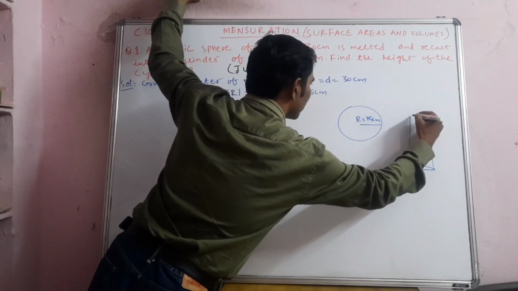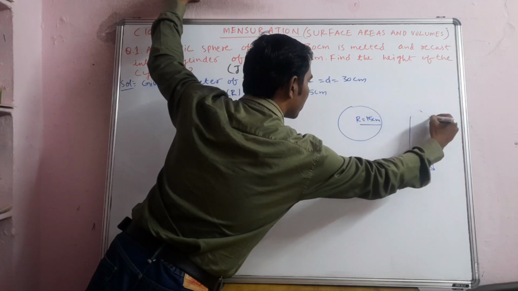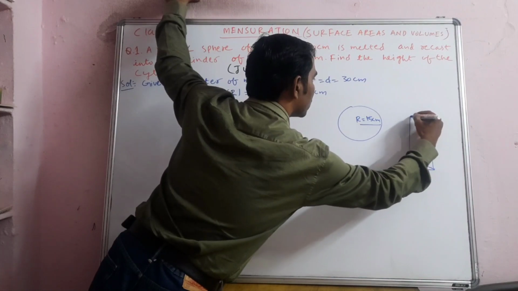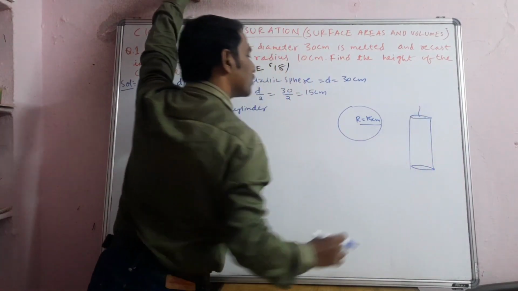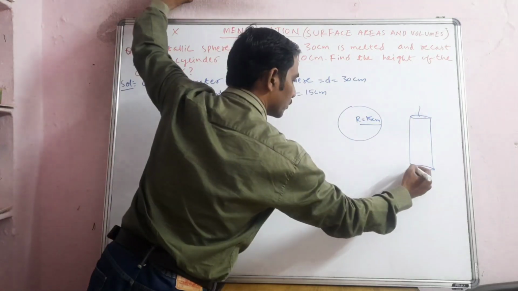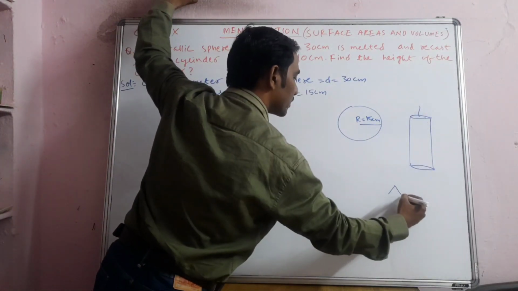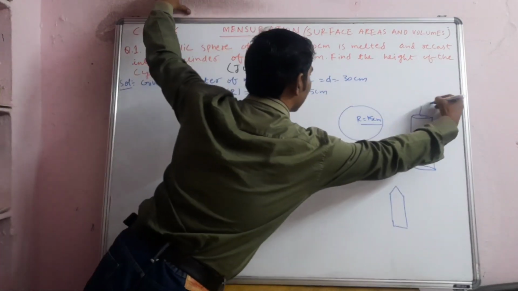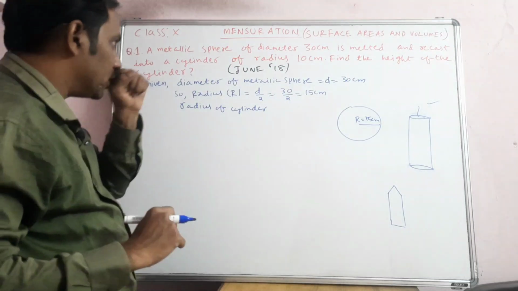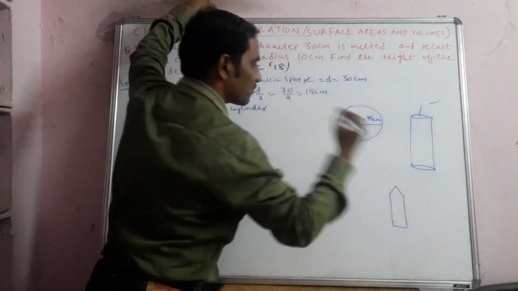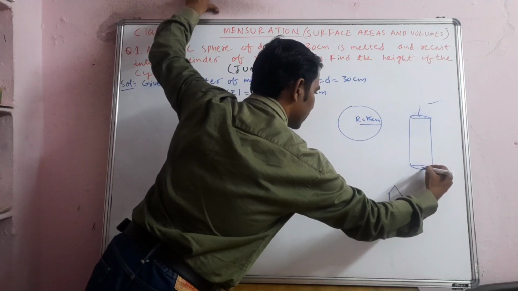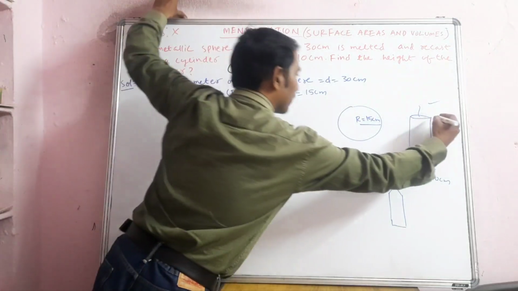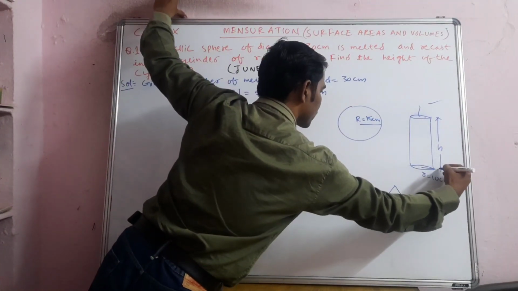A candle is almost a cylinder. The wick will be there at the upper part, but generally we can consider it like this. For beauty, some people make it in the form of a cone and so on, but we have to ignore that part and think of the candle as a cylinder. Now, the radius of the cylinder at the bottom is 10 centimeters, they are saying. The question asks, what is the height of this particular cylinder?